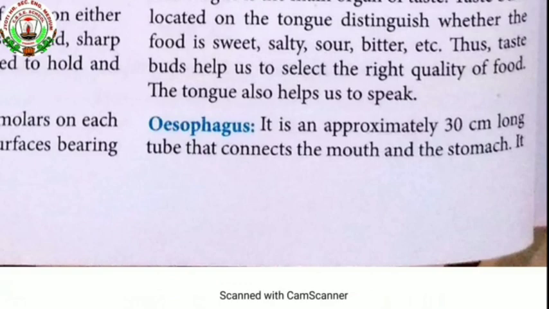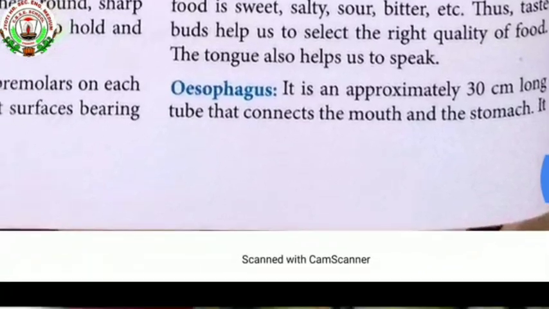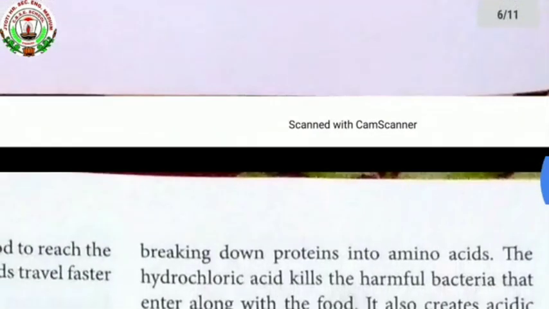Now let's move to the next topic, that is the esophagus. The esophagus is also called the food pipe, or the alimentary canal. It is a long tube that connects the mouth to the stomach. It is an approximately 30 centimeter long tube that connects the mouth and the stomach.